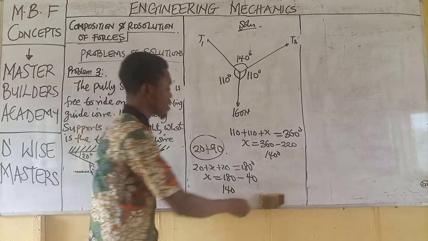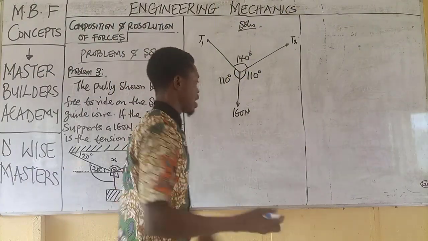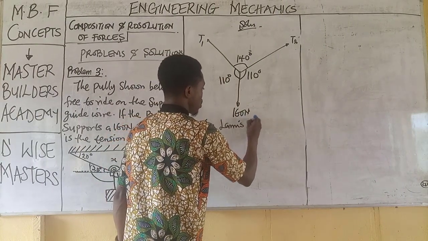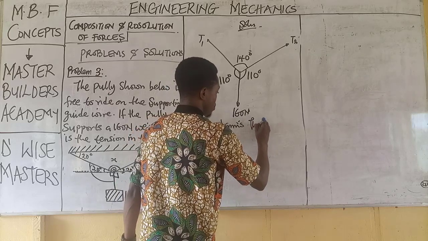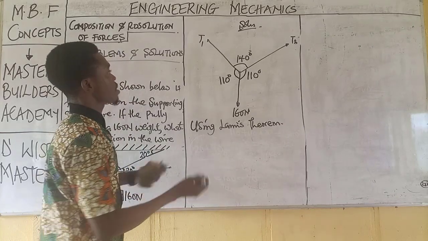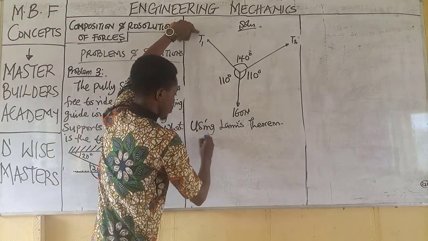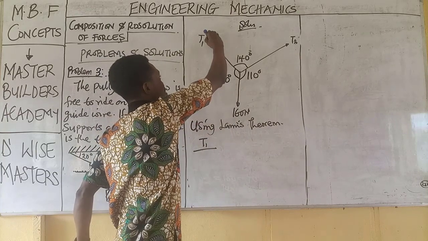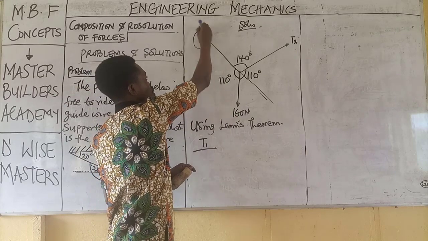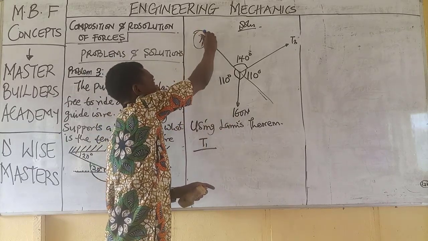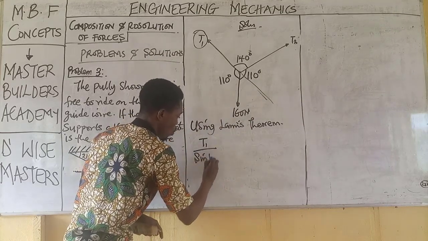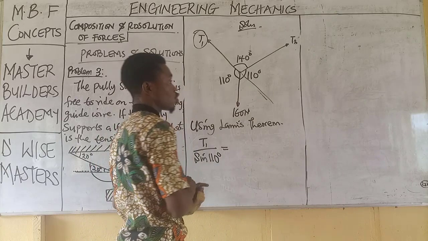Now, if this is stated, the next is to state Lami's theorem. Now, using Lami's theorem states that this tension over the sine of the angle opposite the tension. So if I take this tension now, the angle opposite this tension is 110. Then I will have sine 110 degrees is equal to.